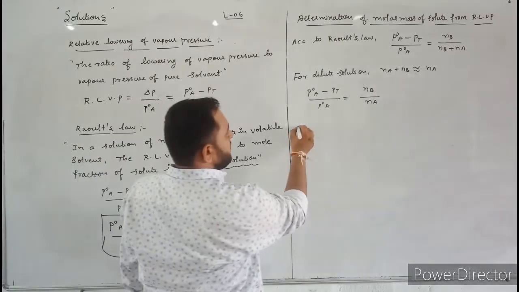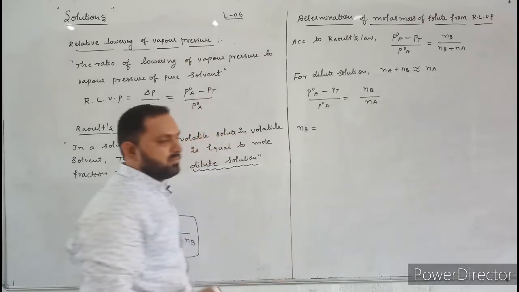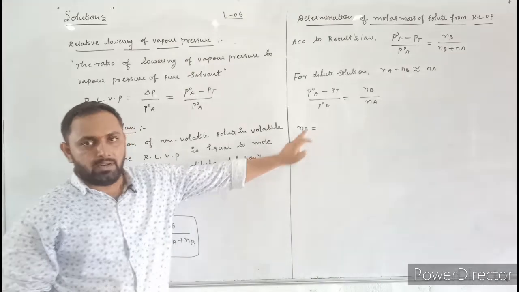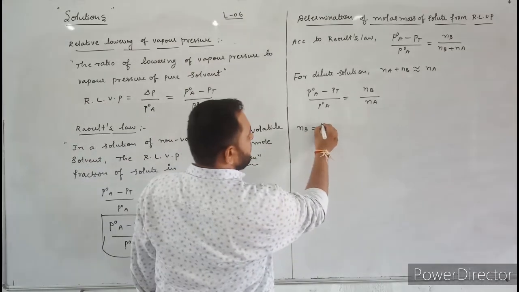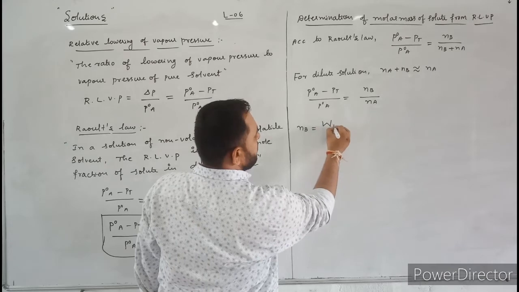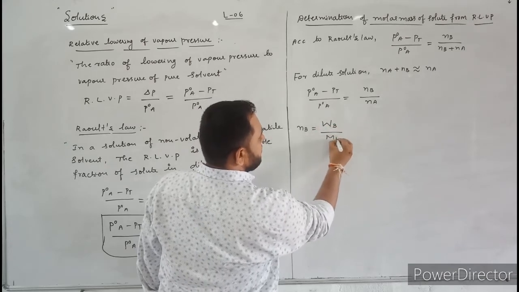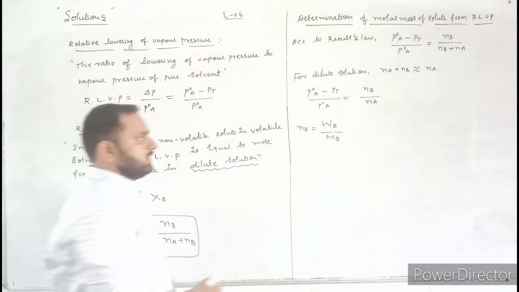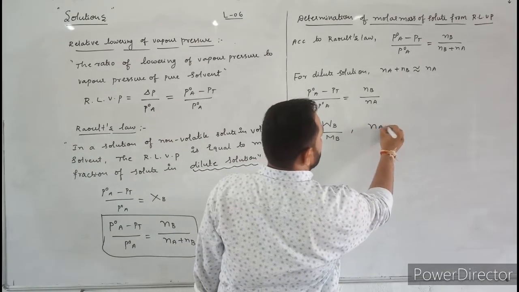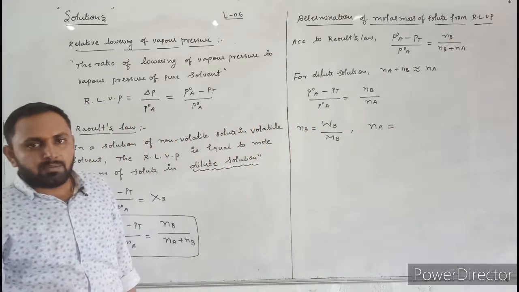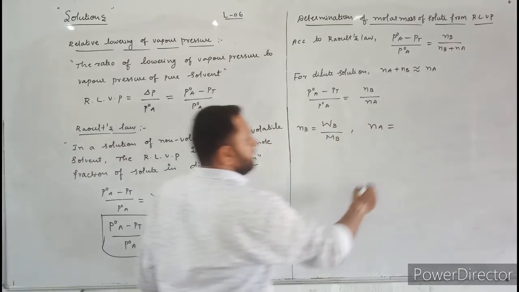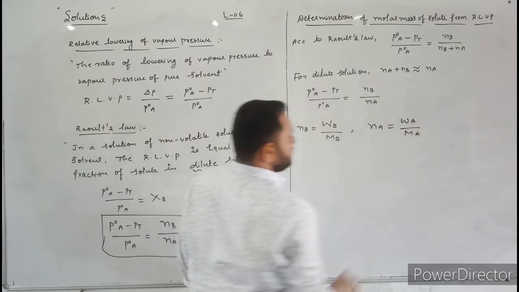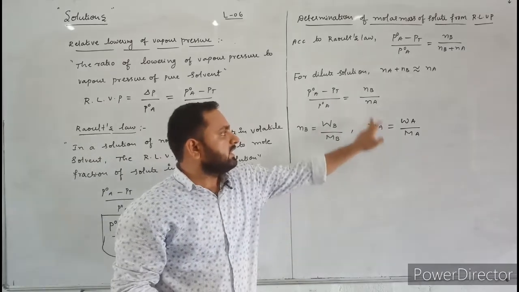Now here, what is Nb? What is the formula to calculate the number of moles of B? Here B means solute. So let us write the given mass of B divided by molar mass of B. This is the formula to calculate the number of moles of B. Now tell me, what is the formula to calculate the number of moles of A? It is the given mass of A divided by molar mass of A. You just substitute these two values in this equation.